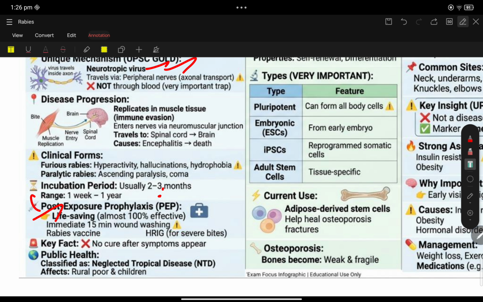There is no cure after symptoms appear. This is one of the most important things: rabies has no cure after the symptoms appear. It is classified as a neglected tropical disease, and it affects the rural poor and children.